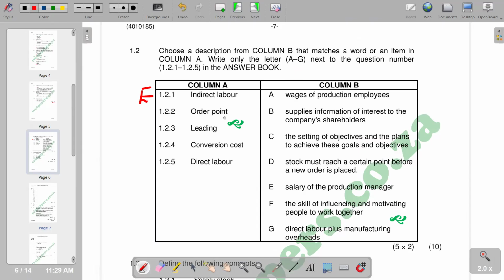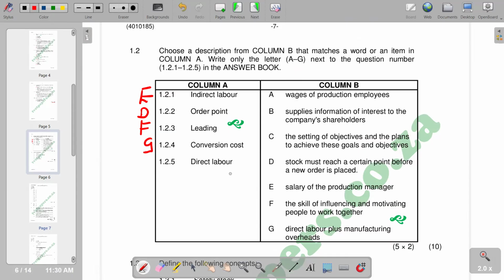Then 1.2.2 order points. So order points are basically, D is the most appropriate. Stock must reach a certain point before a new order is placed. So we have D. Then leading, which one do match is leading according to explanations that we have? We have F, the skill of influencing and motivating people to work together. So we have F. Then conversion costs. Conversion cost, according to information that we have got, is direct labor plus manufacturing overhead. So we have G.